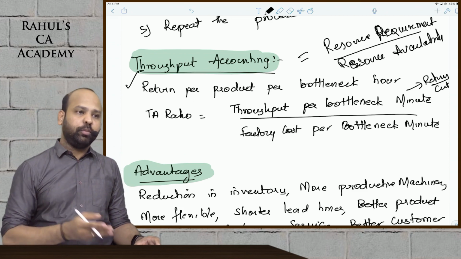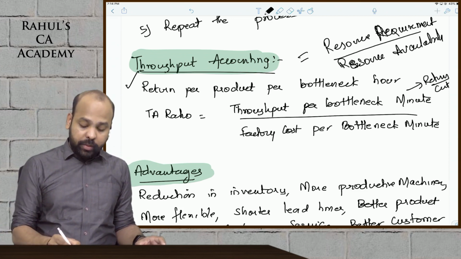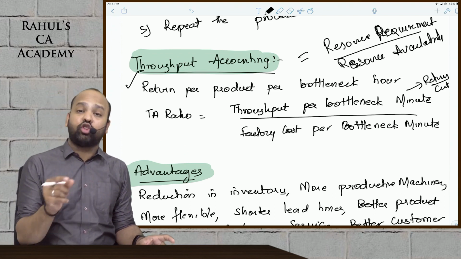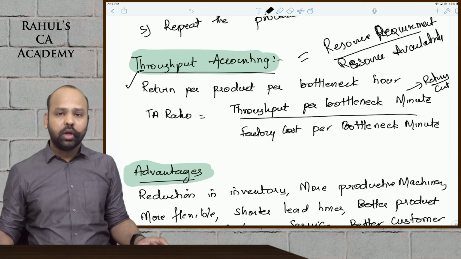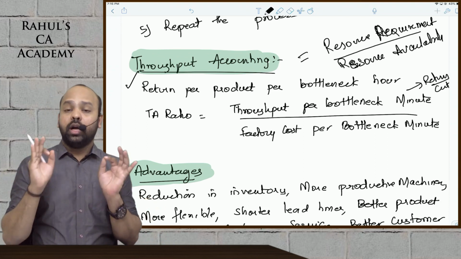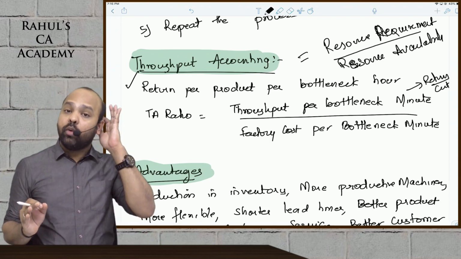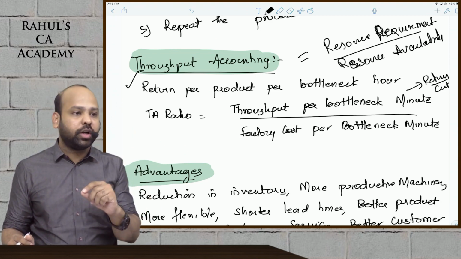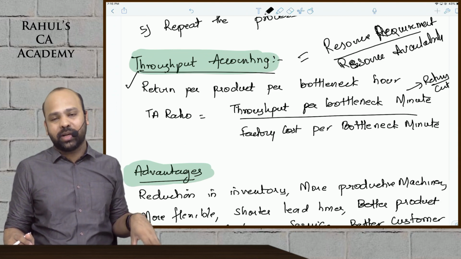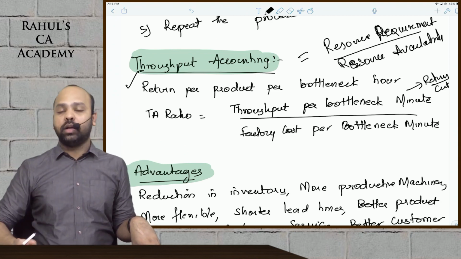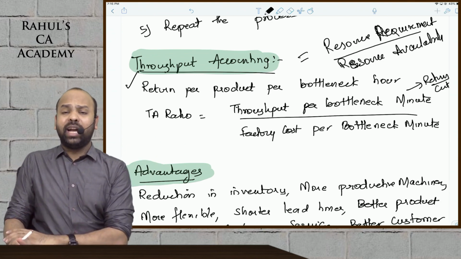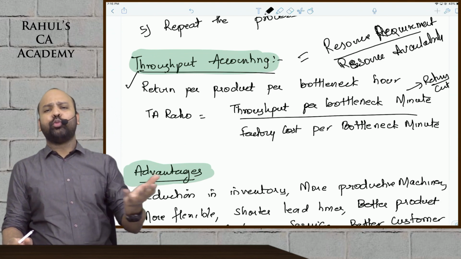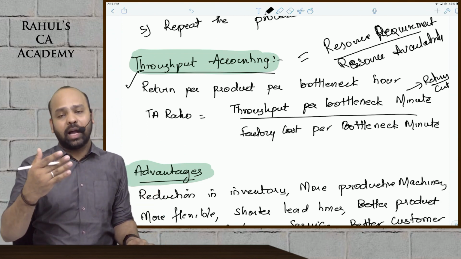Of course, you can also compute TA ratios for product guys, which will be what is the return that you're generating per minute of bottleneck resource divided by what is the cost that the organization is incurring. The two ways guys. Anyways, understand beta, TA ratio for a resource is the requirement of a resource divided by availability of the resource. So you will have to identify your bottleneck resource and make appropriate allocations based on that bottleneck resource. Same throughput contribution per limiting factor beta, and allocate the resources.